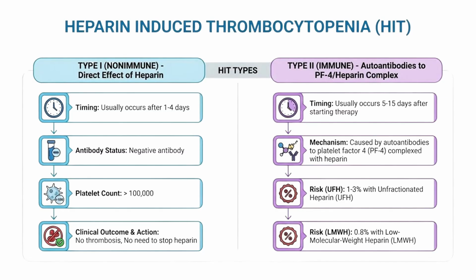This is life-threatening, where we have autoantibodies to platelet factor 4 in heparin complex. Usually the timing occurs 5 to 15 days after starting heparin, and that's what we discussed. This patient had been on heparin for 5 days. The mechanism is caused by autoantibodies to platelet factor 4, complex with heparin.